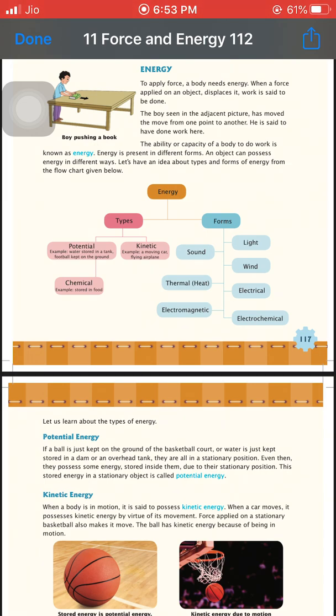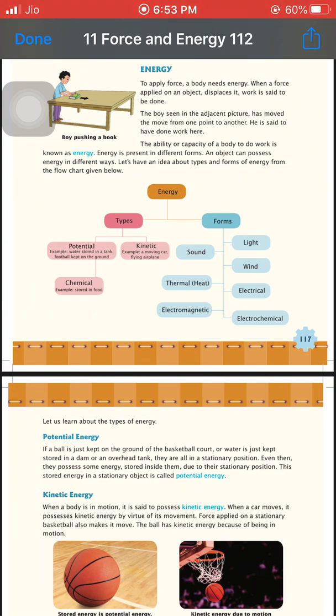Okay, so now one word arises: work. What is work? When we apply force on any object, it displaces with some distance. Okay, then it's said to be work done.